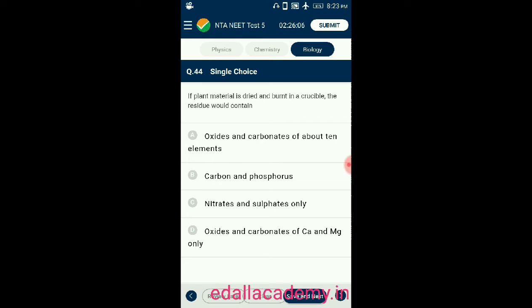Option D, oxides and carbonates of calcium and magnesium only. From the given four options, the correct one is option A. When plant material is dried and burnt in a crucible, the residue contains oxides and carbonates of about 10 elements. So the correct option is A.